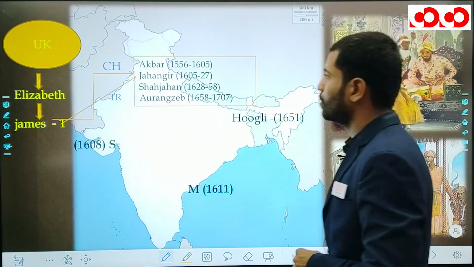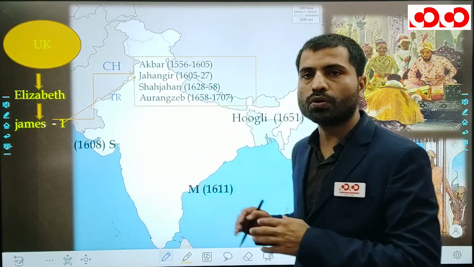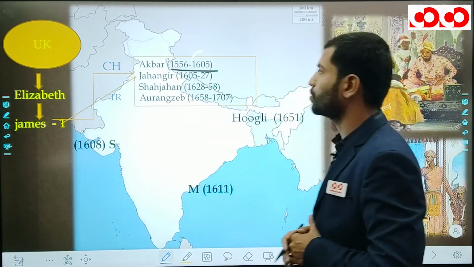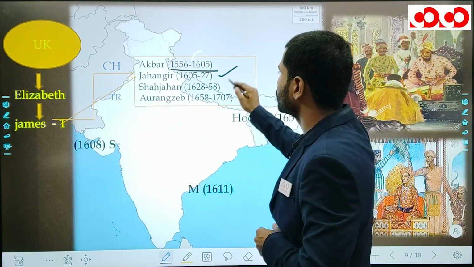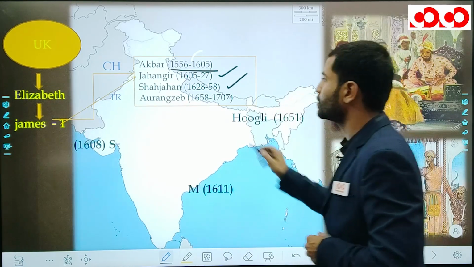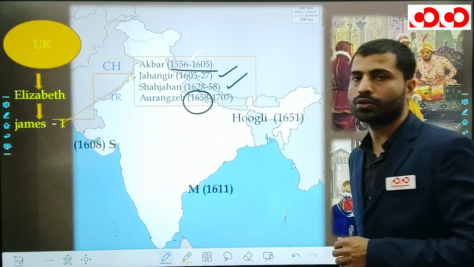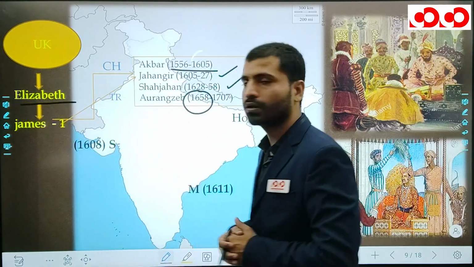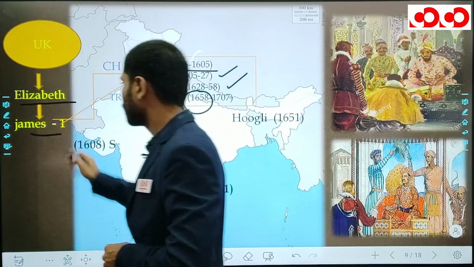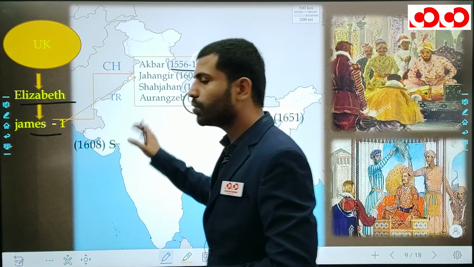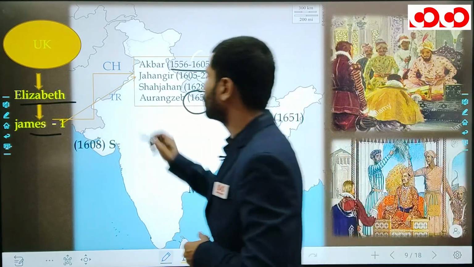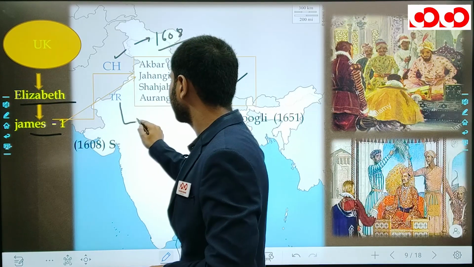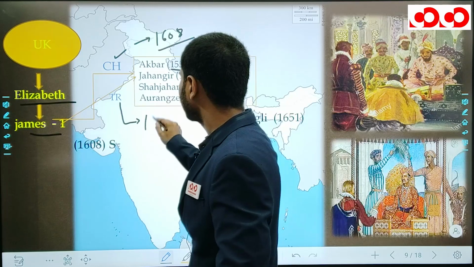See here, you first need to remember the tenure of the Mughal emperors. First was Akbar from 1556 to 1605, Jahangir from 1605, Shah Jahan from 1628 to 1658, and from 1658 Aurangzeb reigned. In this picture, you can see that in the UK the first was Queen Elizabeth, and the second was James I. James I of Britain sent two ambassadors to India: the first was Captain Hawkins, sent in 1608, and the second was Thomas Roe, sent in 1615.